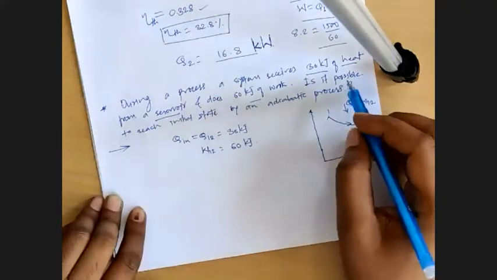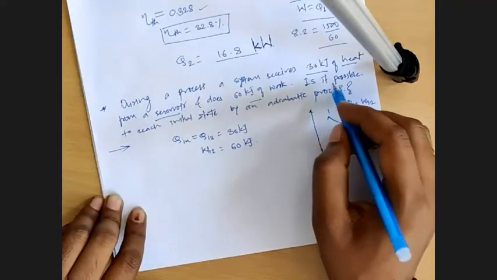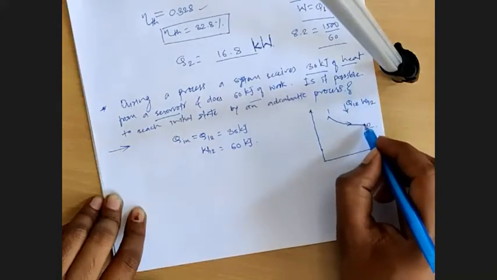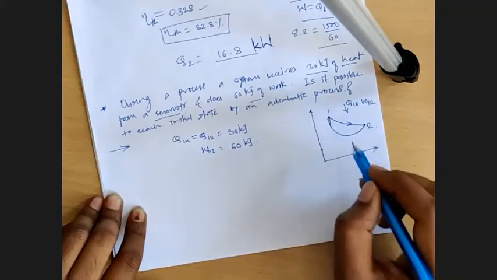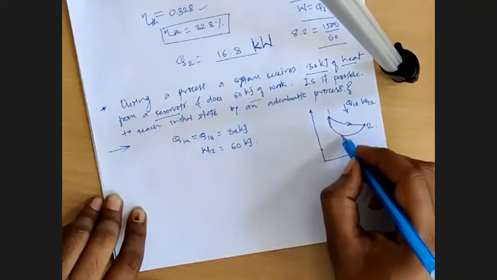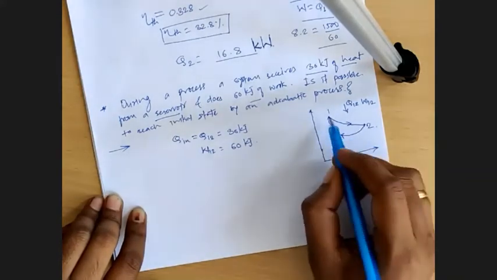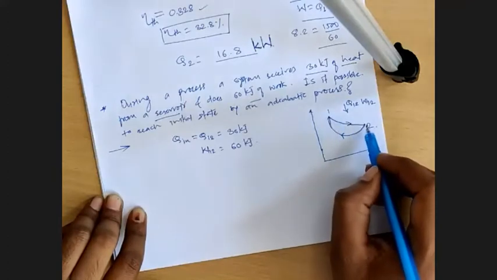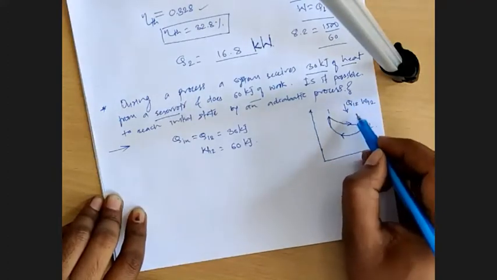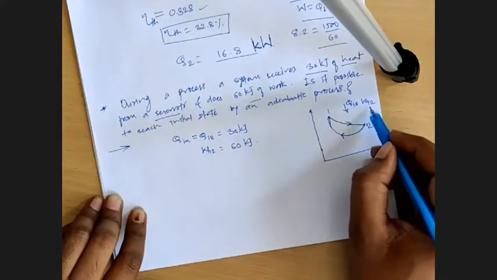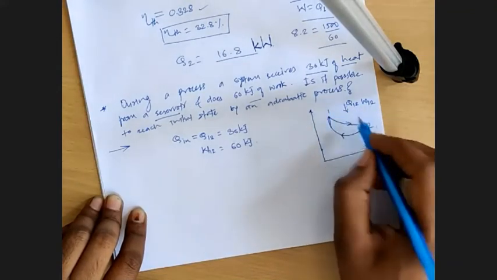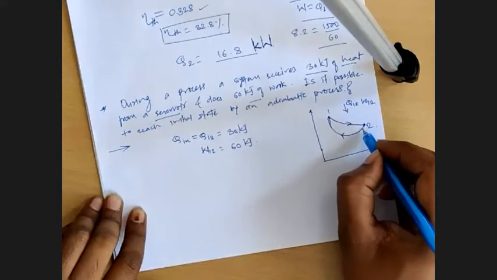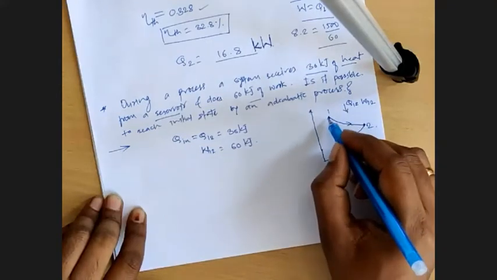After that, they have asked whether we can take this process back to its original state. Initially, it has changed from 1 to 2. During that process, heat is entering the system and work is being produced by the system, and they have asked whether it is possible to take that system back to its original state.